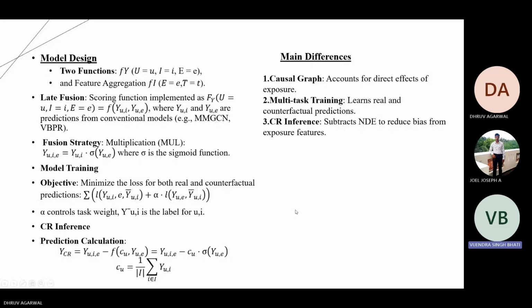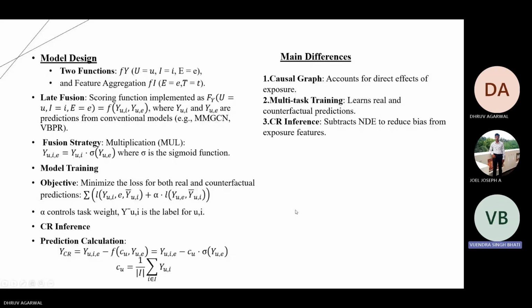Now talking about model design and training. The model design is based on two functions, which is f of y, a function of u, I, and e for scoring, and f of I, a function of e and t for feature aggregation. Late fusion combines prediction from the conventional model Y(U,I) with the exposure based prediction Y(U,E). Using a sigmoid transformation, the final scoring function is computed as Y(U,I,E) equals Y(U,I) times sigma of Y(U,E).